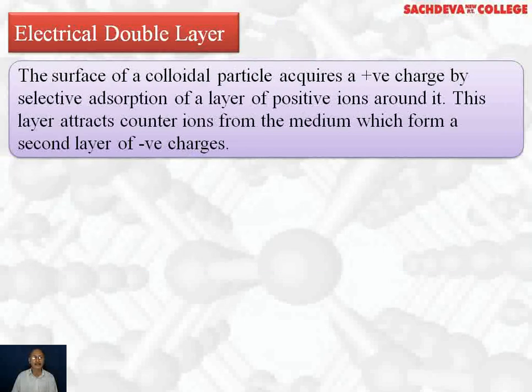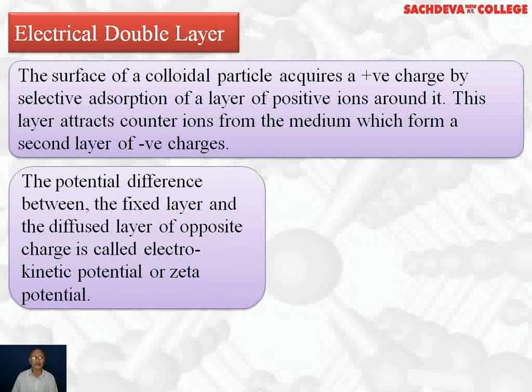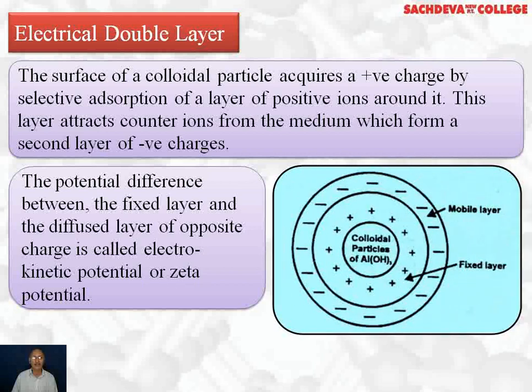Electrical double layer. The surface of a colloidal particle acquires a positive charge by selective adsorption of a layer of positively charged ions around it. This layer attracts counter ions from the medium, which forms a second layer of negative charge. The potential difference between the fixed layer and the diffuse layer of opposite charge is called electrokinetic potential or zeta potential.